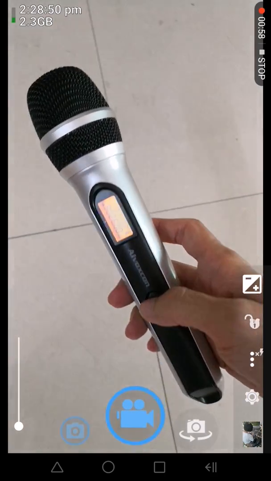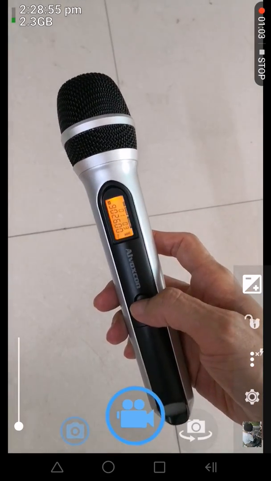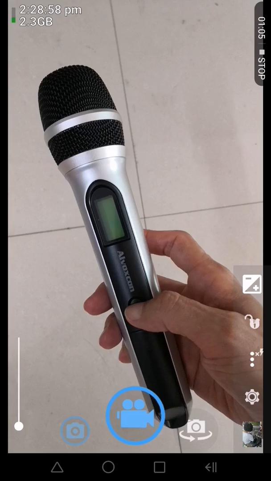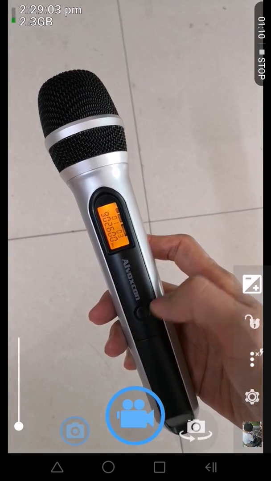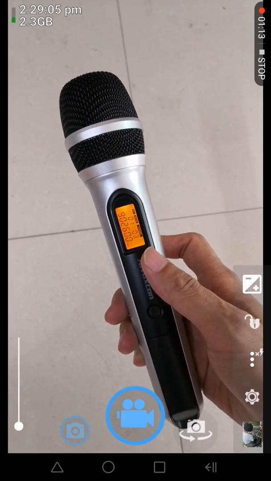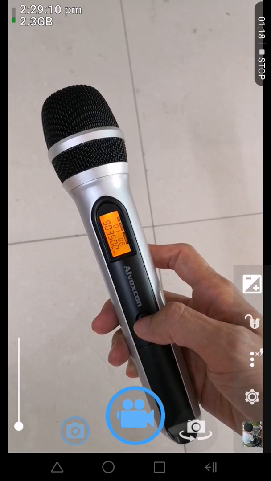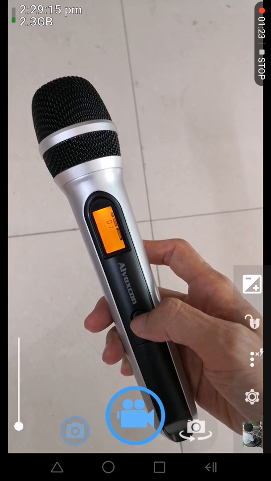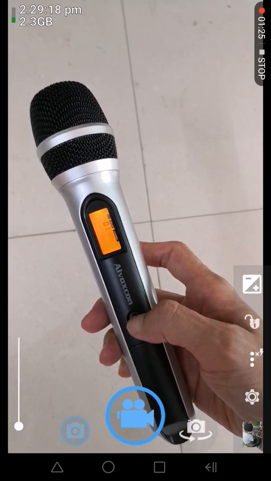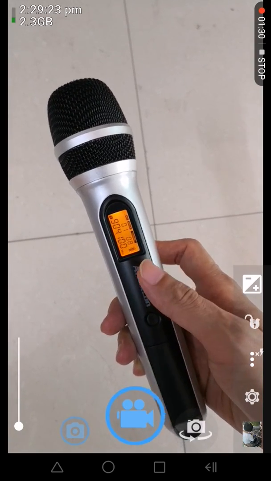For how to change the frequency when the microphone is on, keep holding the button, and after 5 seconds, and now click to choose the frequency channel and press for 1 second to confirm the new frequency. That's all.